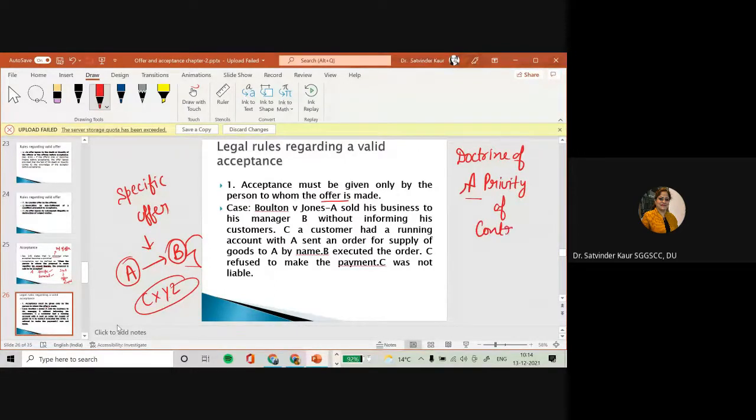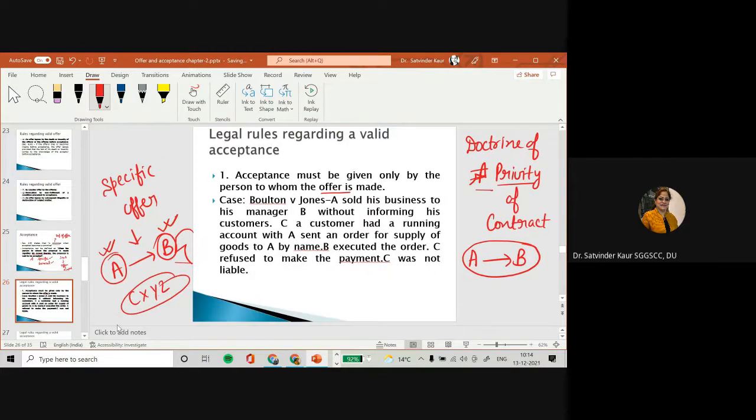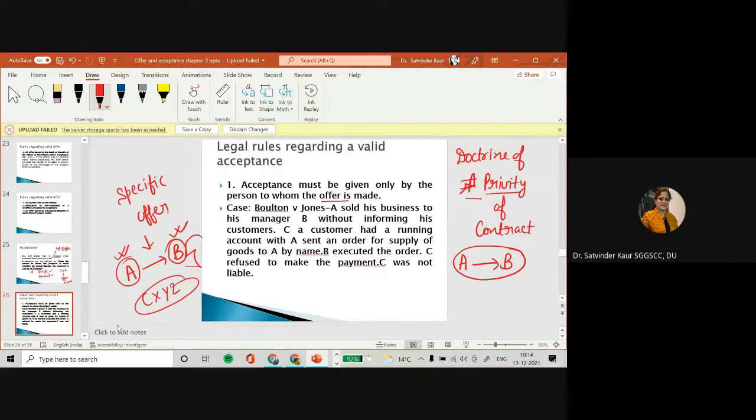What does it mean? This privity has come from the word private. So the contract is a private relationship between the two parties who have entered into the contract. So to whom the offer is being made, if that person accepts the offer, then it will result into the contract. If someone else accepts the offer, it will not result into the contract.